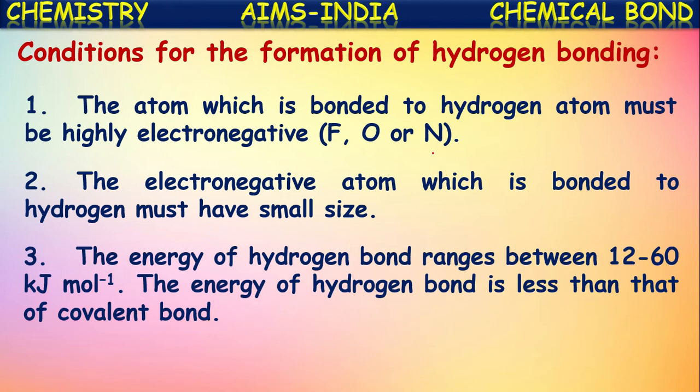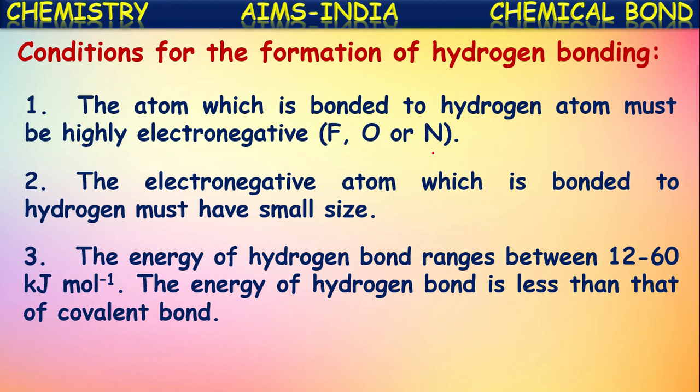The energy of a hydrogen bond ranges between 12 to 60 kilojoules per mole, depending upon the type of atom which is combined with hydrogen. The energy of a hydrogen bond is less than that of a covalent bond. It is not as strong as a covalent bond. This is because a hydrogen bond is just an electrostatic force of attraction created between two different atoms.